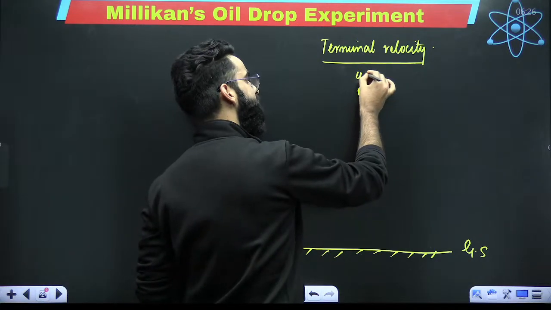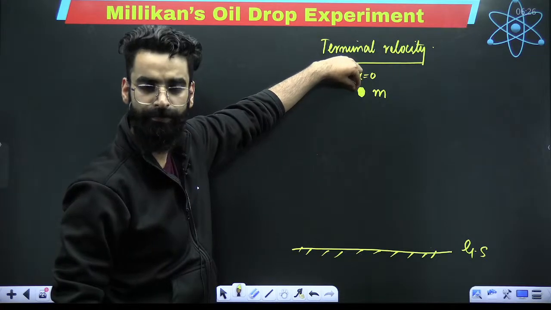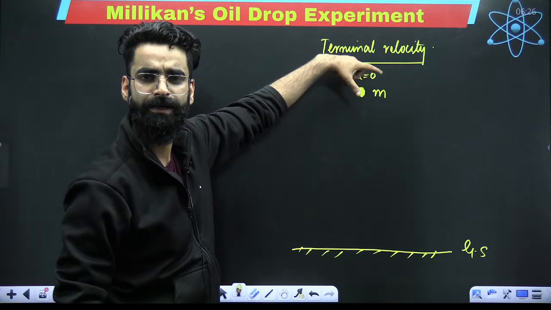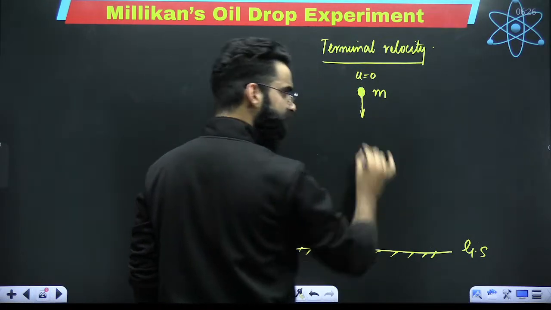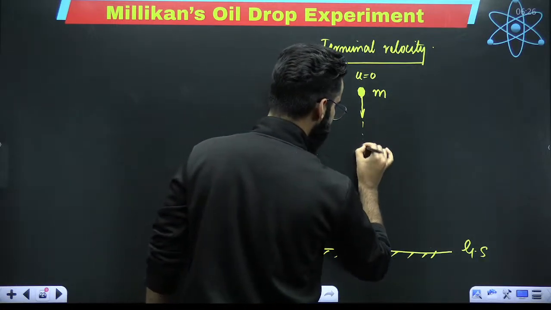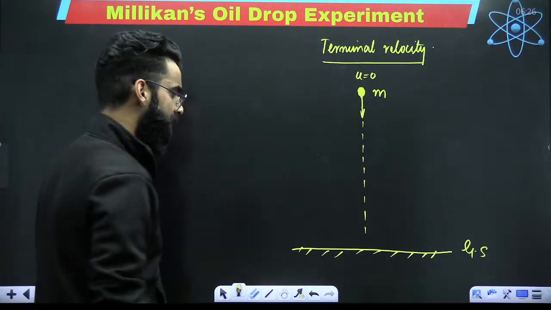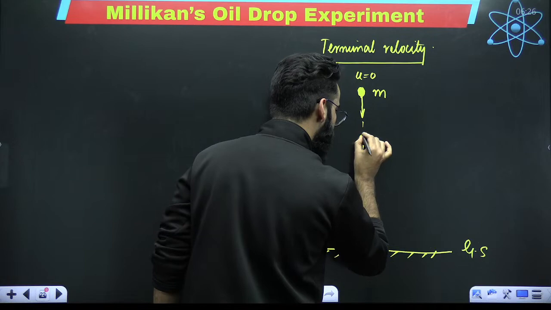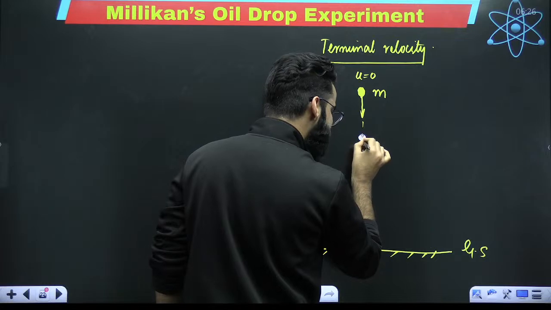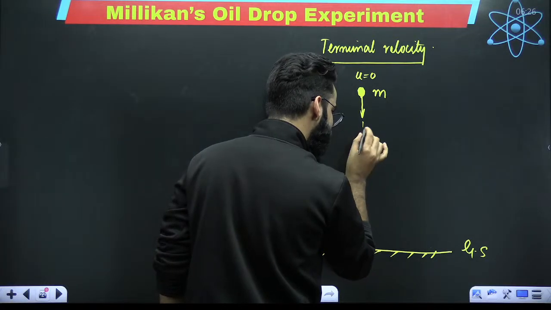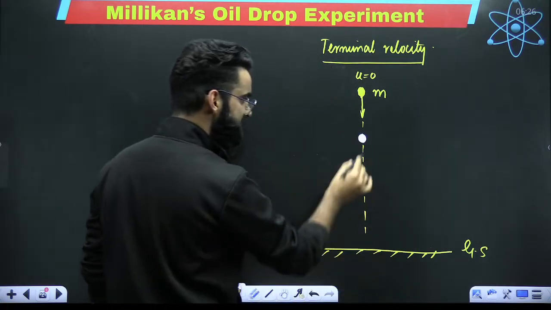What is the speed of this object right now? Its initial velocity is 0, because you're holding it. Now, my dear students, when you drop it, what's going to happen? This object will start coming down, falling along this trajectory. When the object reaches a point here, can you let me know how many forces are experienced by this object at this particular point of time?